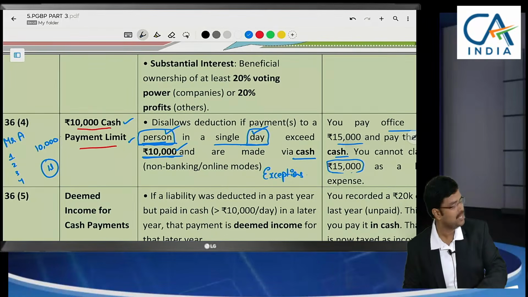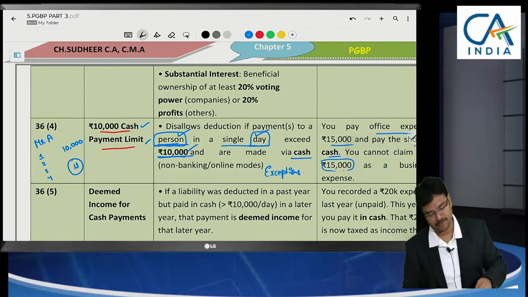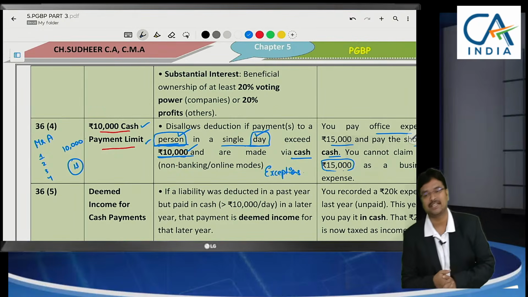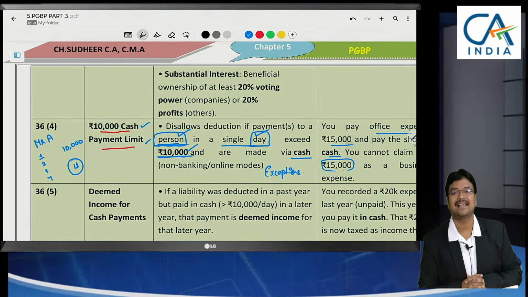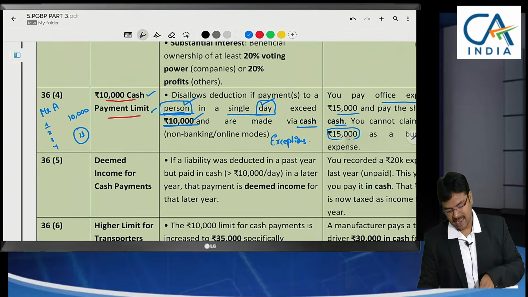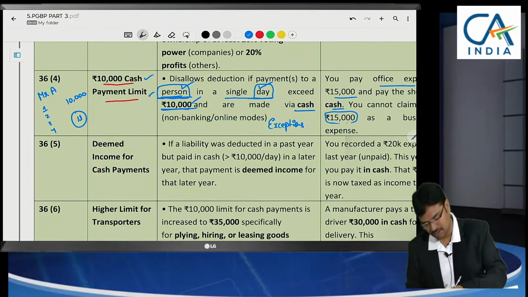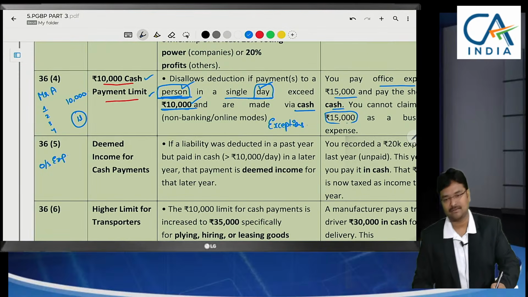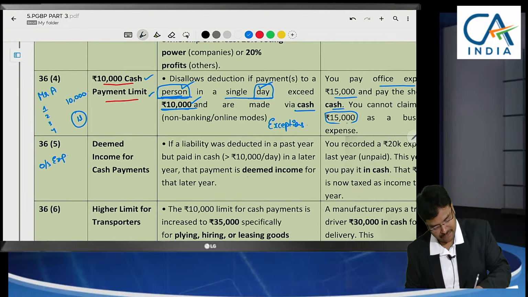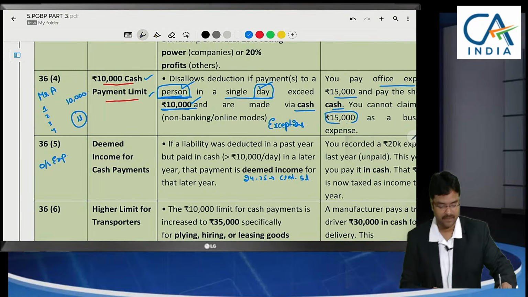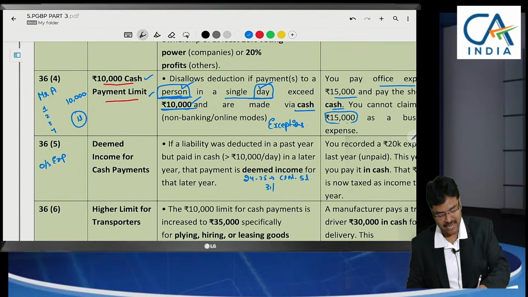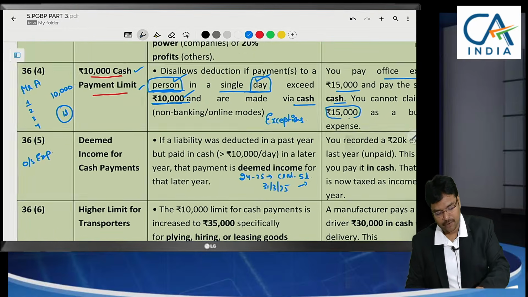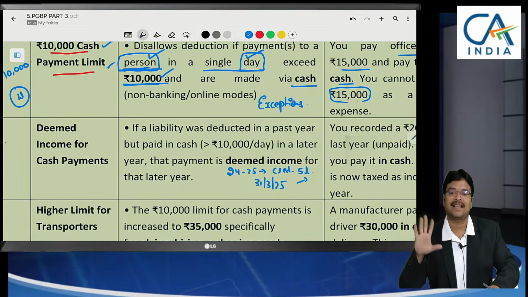What was specified initially is the limit of 10,000. The cash limit of 10,000 is specified, for which Rule 26 has given certain exceptions. And this 10,000 limit is also applicable to outstanding expenses as on the first day of the balance sheet. For example, in the financial year 24-25, we are due to the creditors, in which one of the creditors is 5 lakhs. Financial year 24-25, that means the balance sheet as on 31st March 2025, to a creditor, Mr. A, I am liable to pay 5 lakhs.